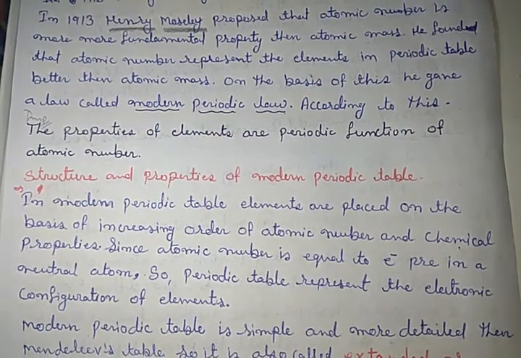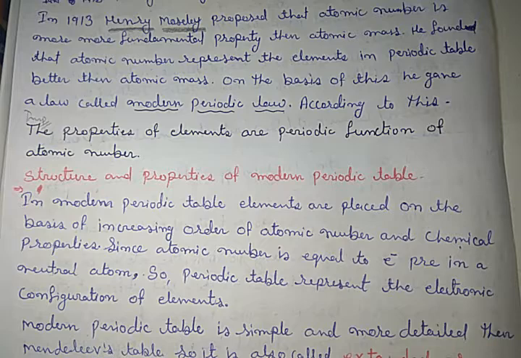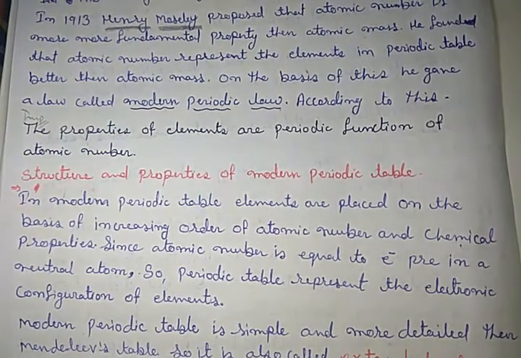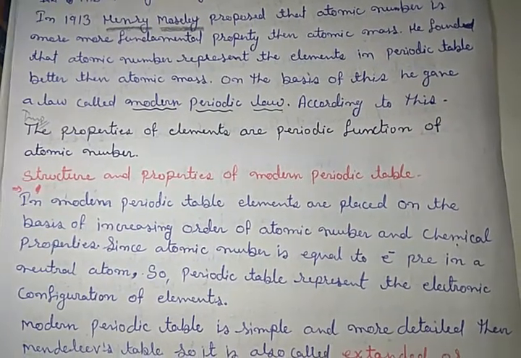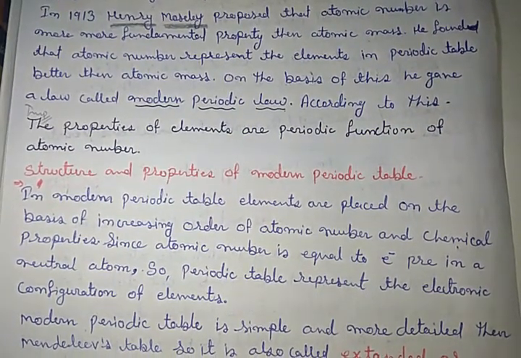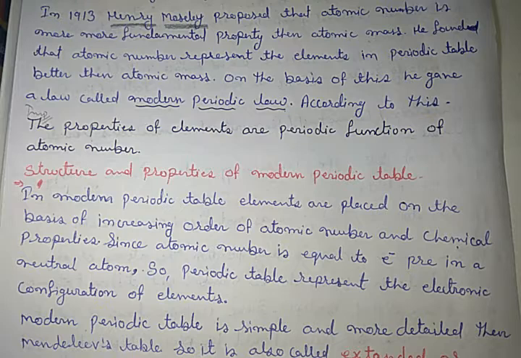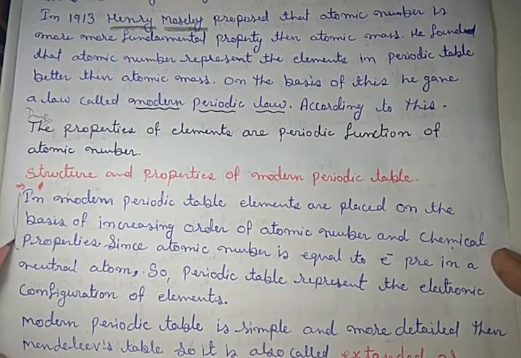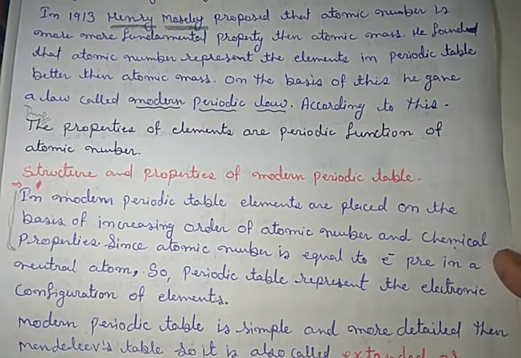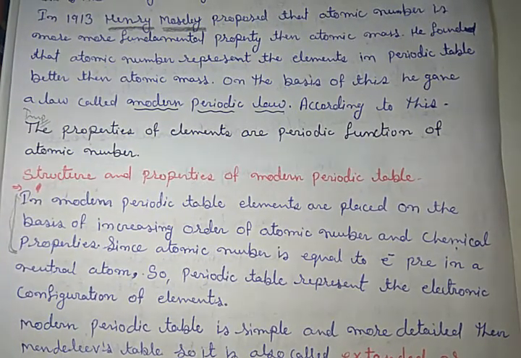In the modern periodic table, elements are placed on the basis of increasing order of atomic numbers, and also on the basis of chemical properties. That is an important question again: what is the basis of the modern periodic table? The basis is increasing order of atomic number.